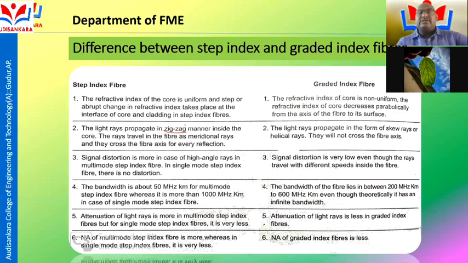The signal distortion is very low, even though the rays travel with different speeds inside the fiber. The bandwidth of the fiber lies between 200 MHz km to 600 MHz km, even though theoretically it is infinite bandwidth. The attenuation of the light rays is less in graded index fiber, and the numerical aperture of the graded index fiber is less.